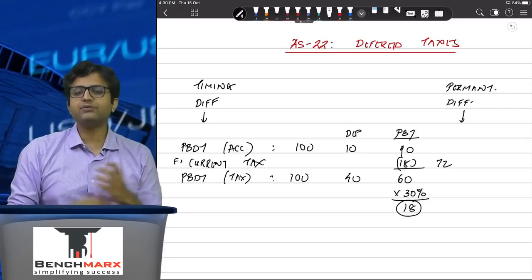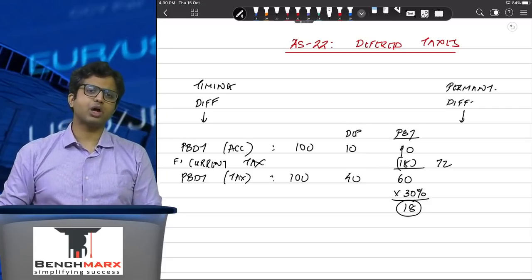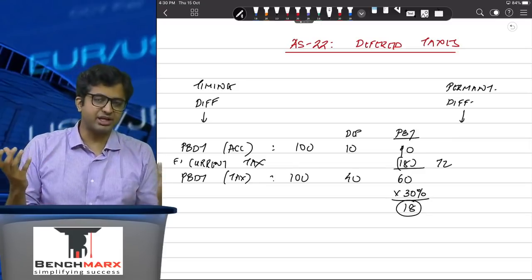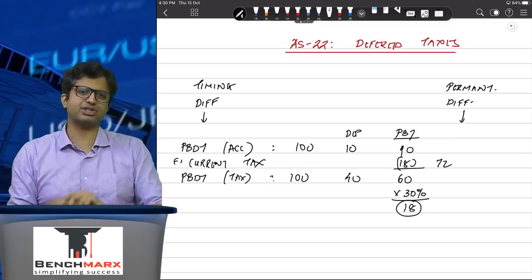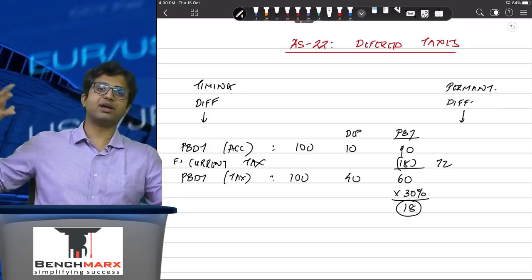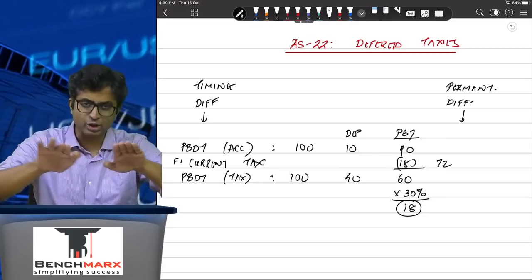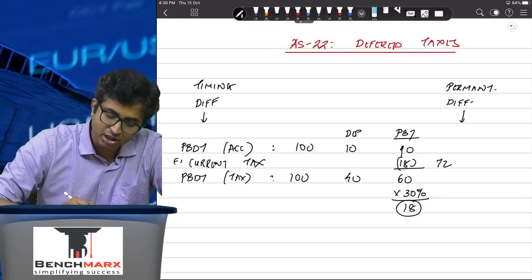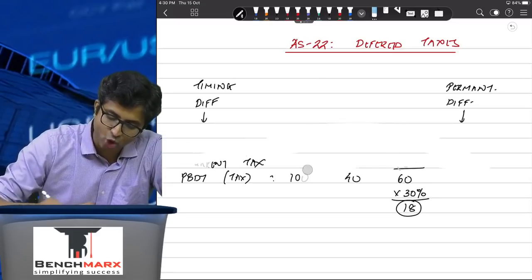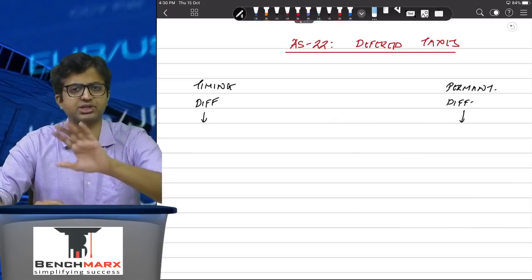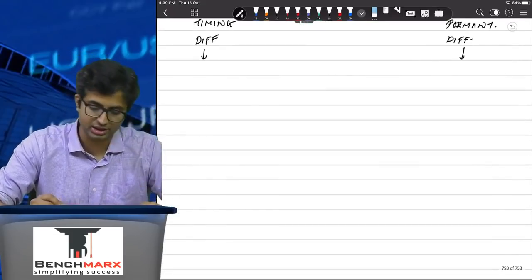On the other hand, if this difference was due to a timing item, then they're just playing with the matching concept. You might in a few years be very happy that less tax is paid, in a few years be very agitated that more tax is paid. So we try to even out tax, and hence comes the concept of deferred tax. The deferred tax arises on timing differences. On permanent differences, remember, deferred tax is not created.